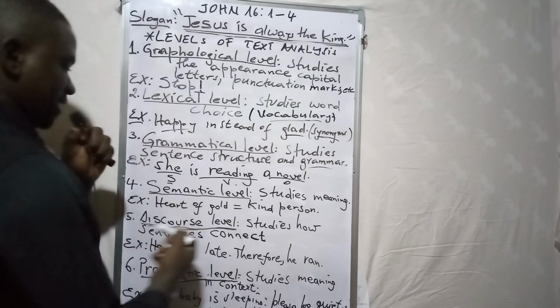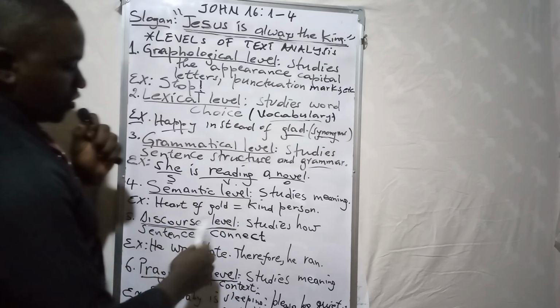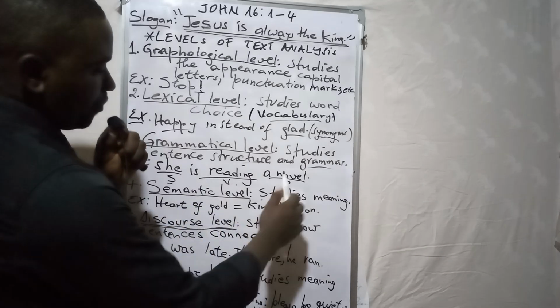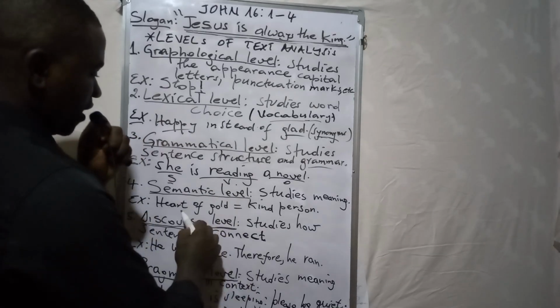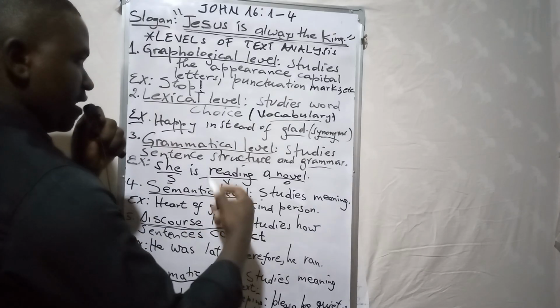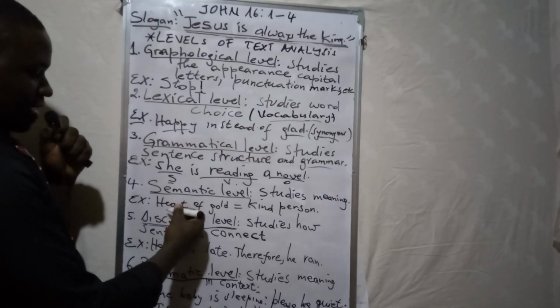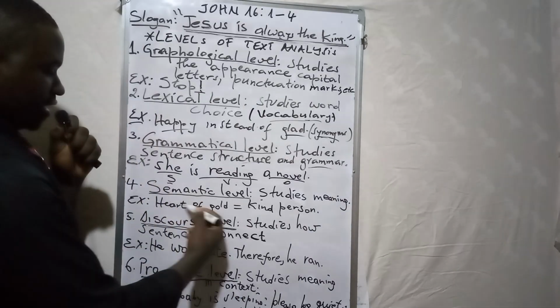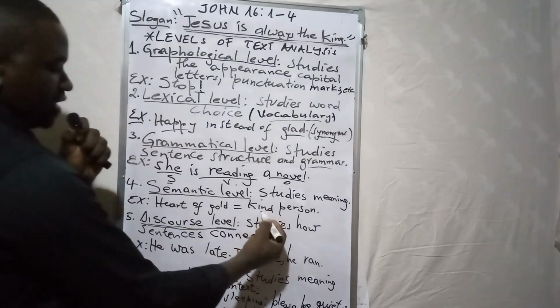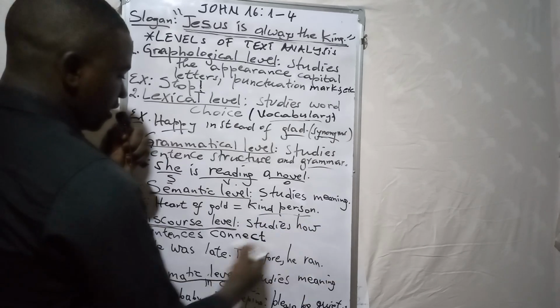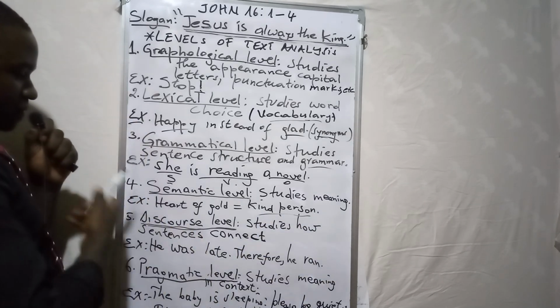The heart of God is about a kind person. This can be a figure of speech, right? This is what we call the heart of God. That's why this one stands for a kind person.